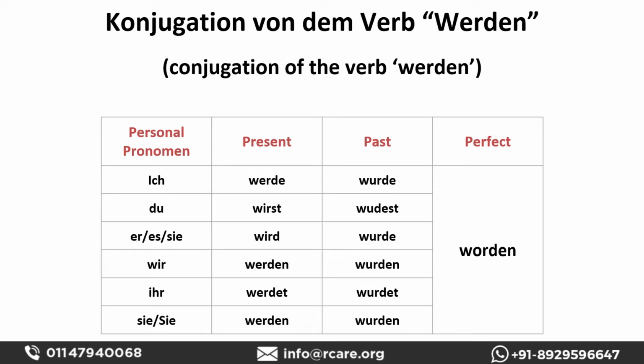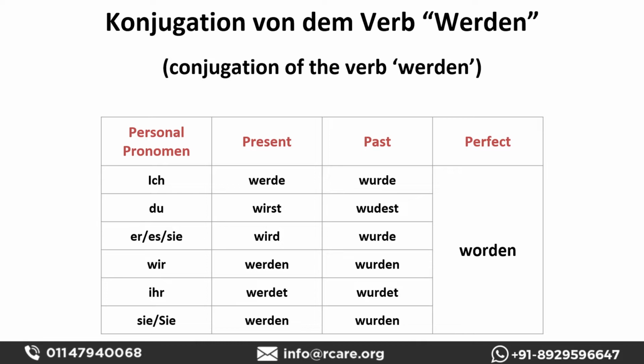In present tense we say: ich werde, du wirst, sie wird, wir werden, ihr werdet, and sie werden. The capital Sie is for formal you and informal you, as you must have already learned in all our A1 videos. Let's move to the past tense now.